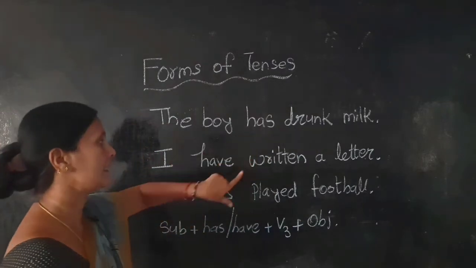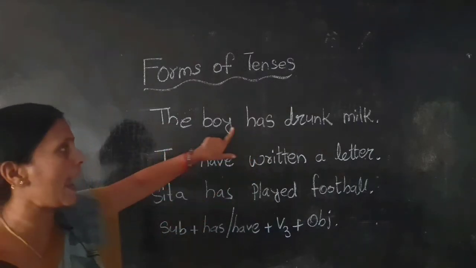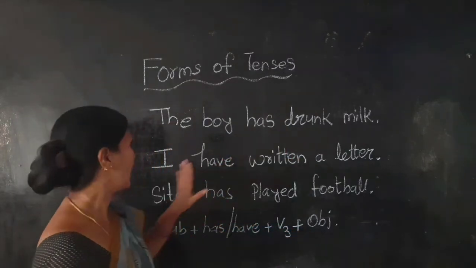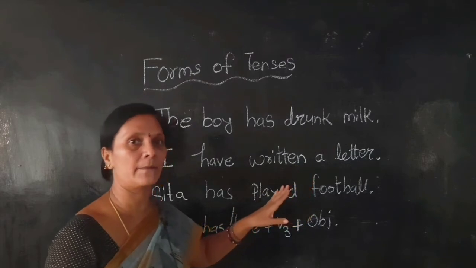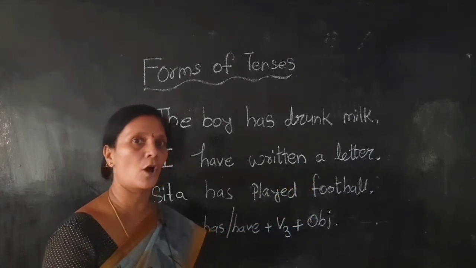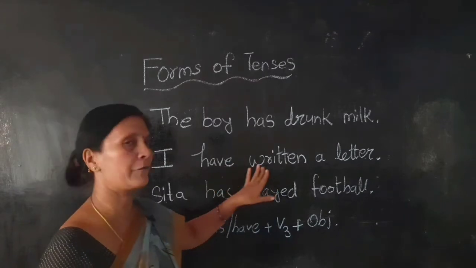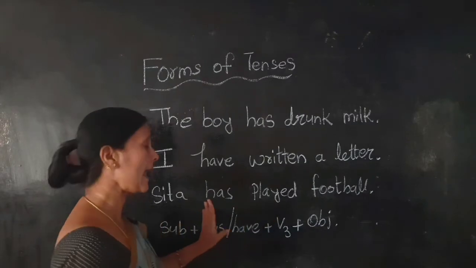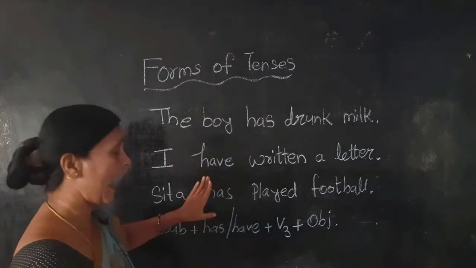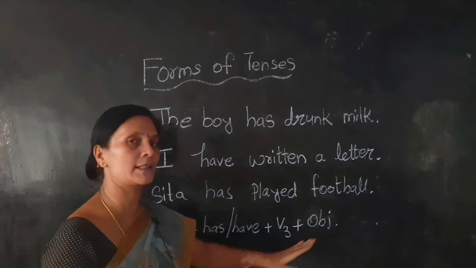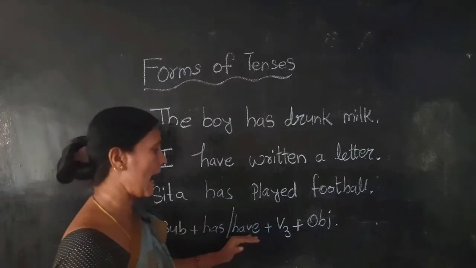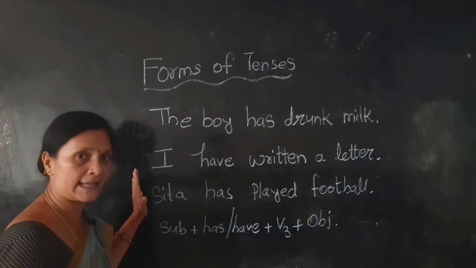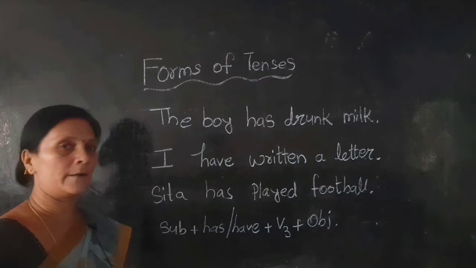Here we see has, have, has. The boy has drunk milk, means he has just completed drinking the milk. I have written a letter, means I have just completed writing a letter, I just stopped writing the letter. Sita has played football. Has played is there. Have or has, V3. What is the rule? Subject, has, have plus V3 plus object. This is the present perfect tense. The present perfect rule is there.